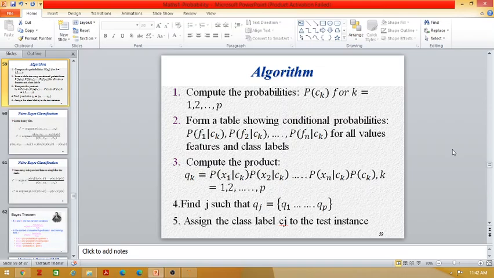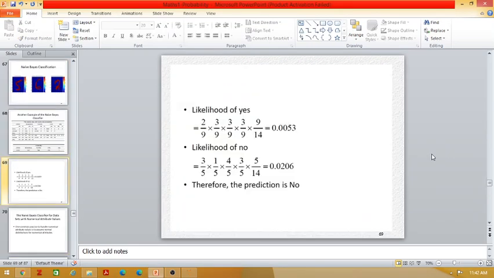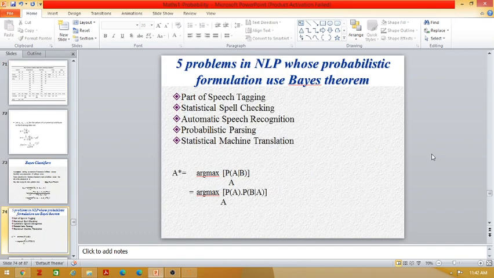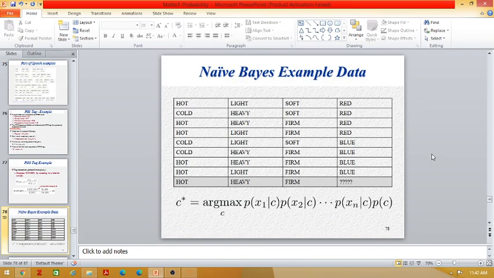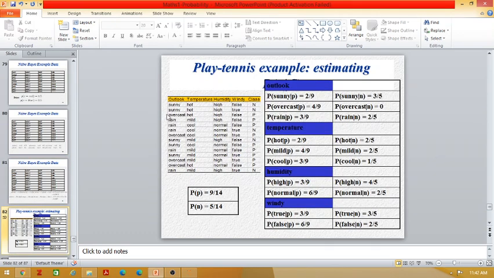One more example I considered at the end. Here you can see this is a weather data set: outlook, temperature, humidity, windy and class.